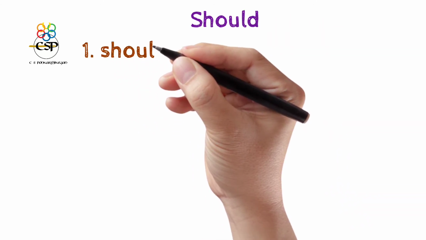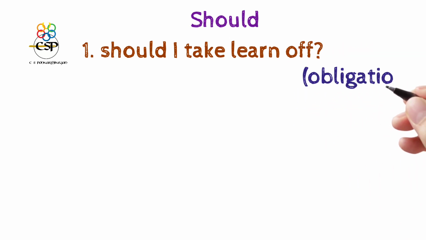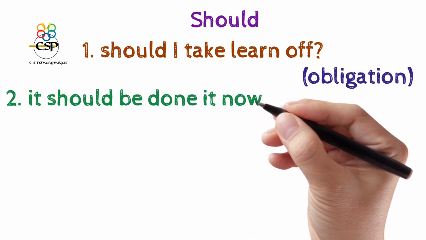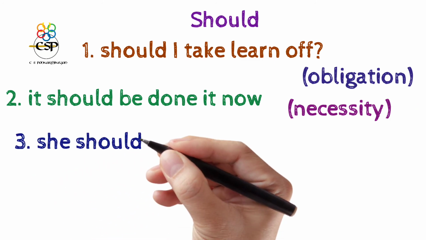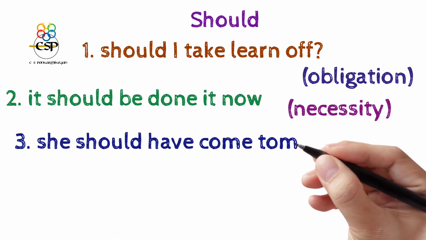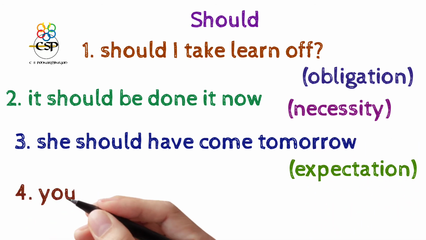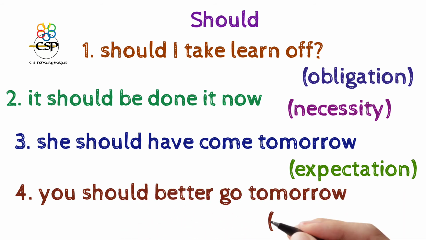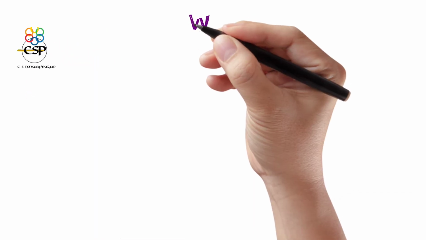Now we are going to see should. Should I take leave? It is about obligation. It should be done now. Necessity. The third: he should have met tomorrow. It is about expectation. You should better go tomorrow. It is about advisability. So obligation, necessity, expectation and advisability are normally expressed with should.